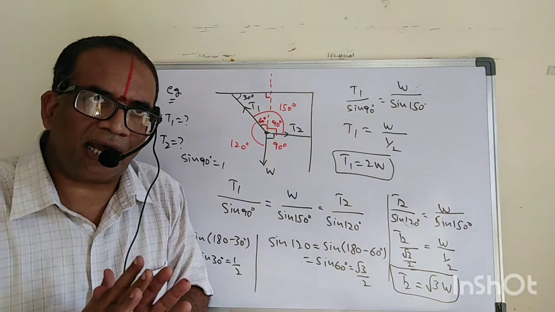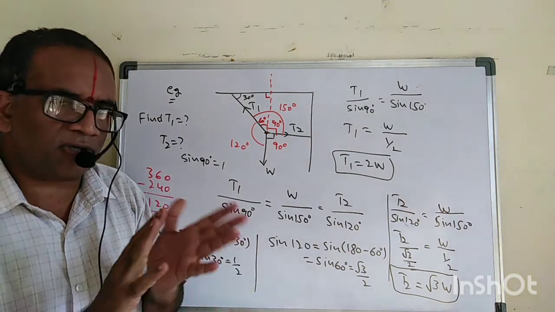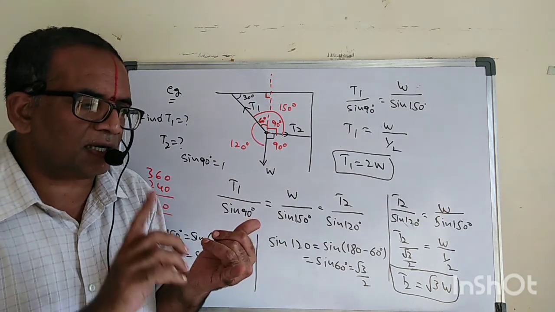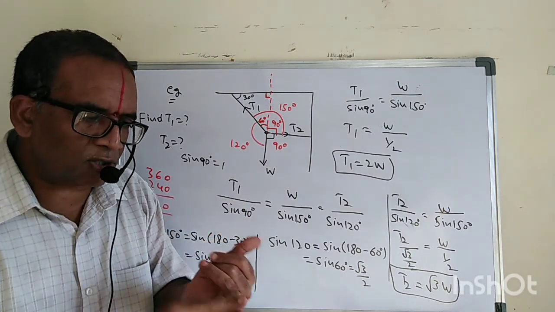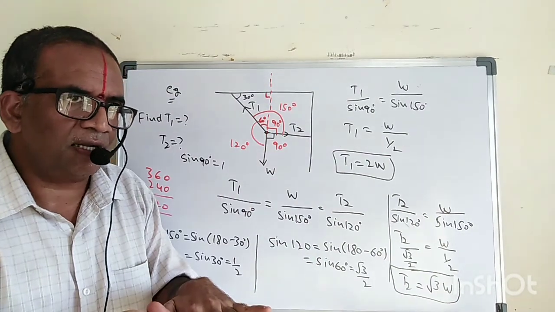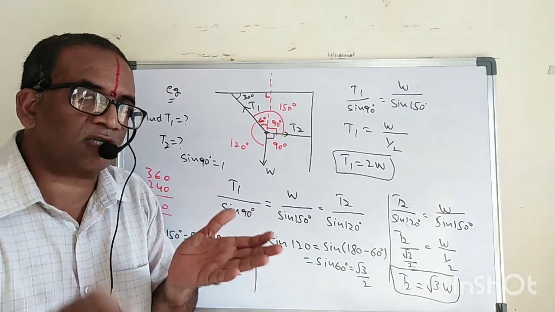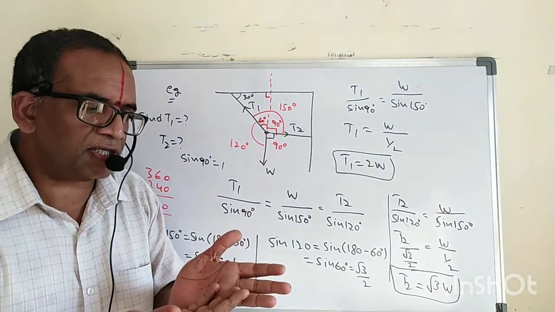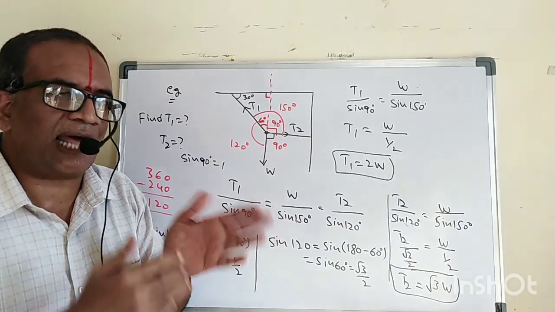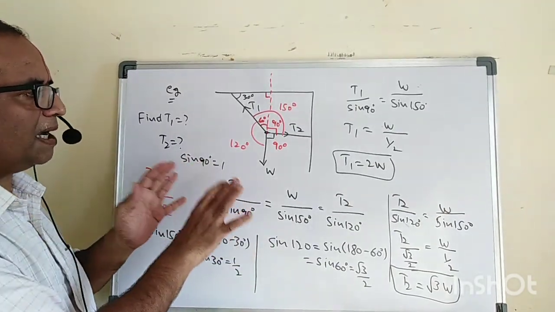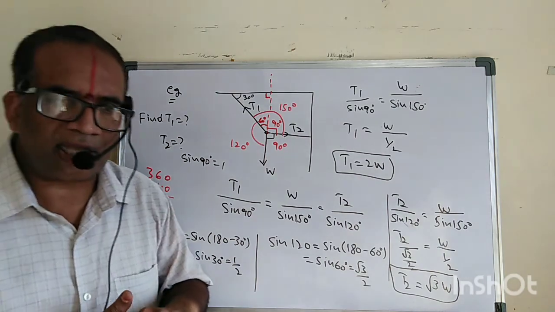I hope you understood today's class. We discussed the resolution of a vector in two dimensions as well as three dimensions, and also the direction cosines regarding three dimensions, and also we discussed Lami's theorem and tried to apply it in one problem. Okay, thank you all.